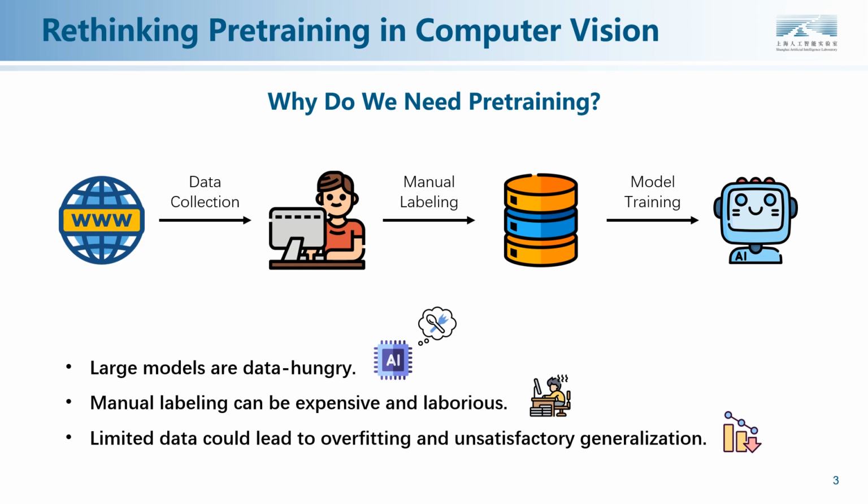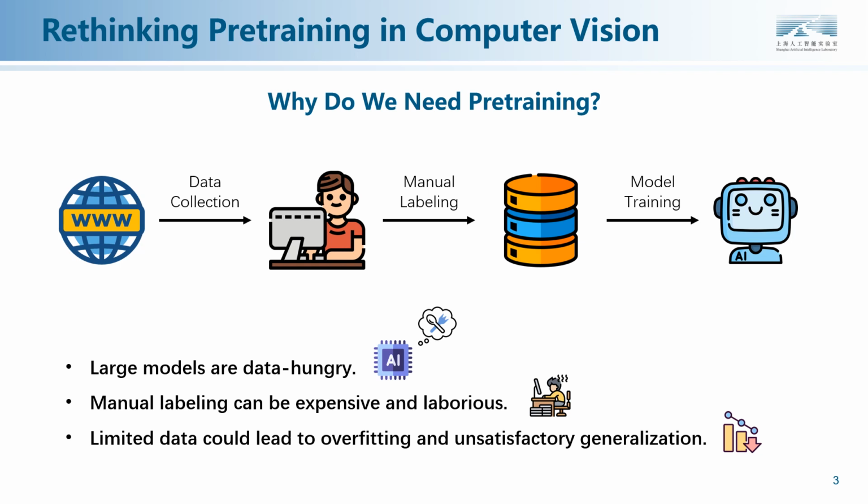To begin with, let us have a retrospective to pre-training in computer vision. It is well known that pre-training is now prevalent in high-level vision. Why do we need pre-training? There are several reasons. Large models are data-hungry, especially for transformer-based models. To train such large models, large-scale data are required. However, manual labeling is very expensive and laborious. Limited data will lead to overfitting problem and unsatisfactory generalization.